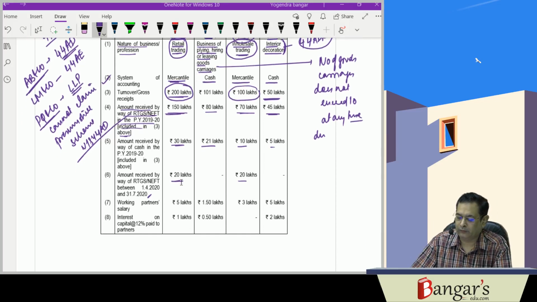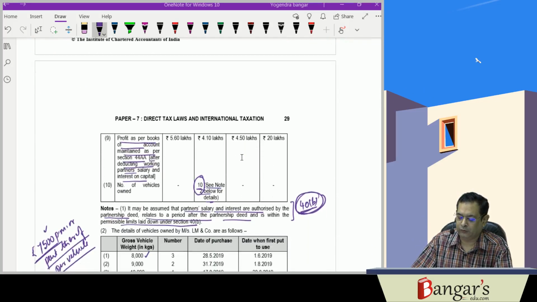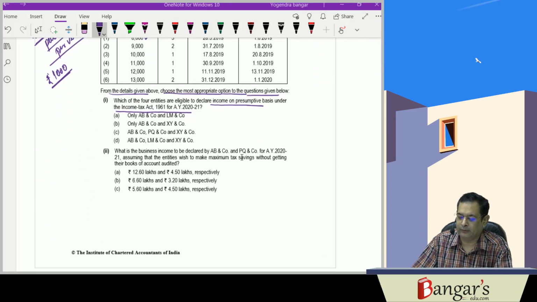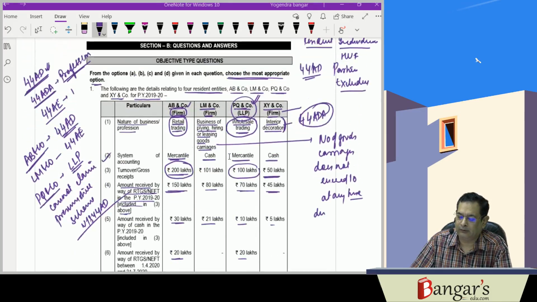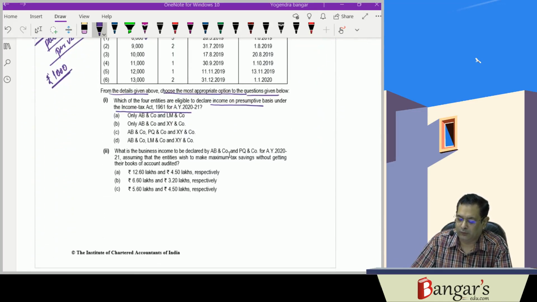So in this case, AB and company can opt for 44AD, LM and company can opt for presumptive income under 44AE, and XY and company, a firm, can go for 44ADA. So the first question is, in which of the following four entities will be eligible? We have seen that AB and company is eligible, LM and company is eligible, and XY and company is eligible.